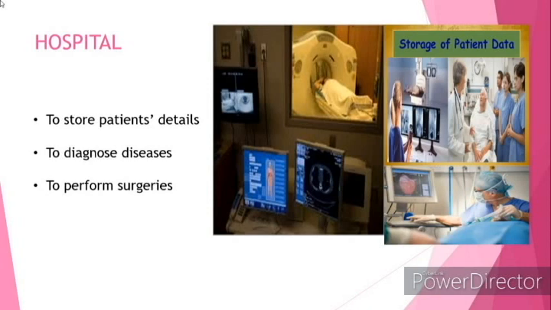They can perform surgeries from remote places with the help of robots and computers. And the diseases are diagnosed by using computerized equipments like scanning devices, X-ray, ECG. All these are computerized equipments, and these help the doctor to diagnose diseases.